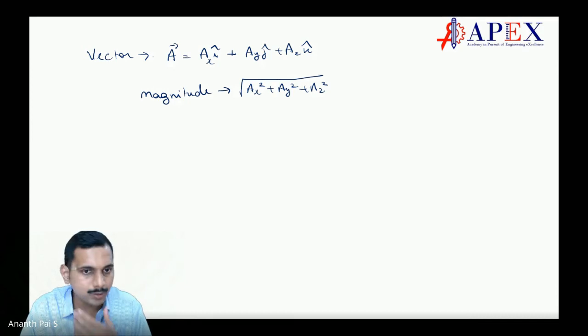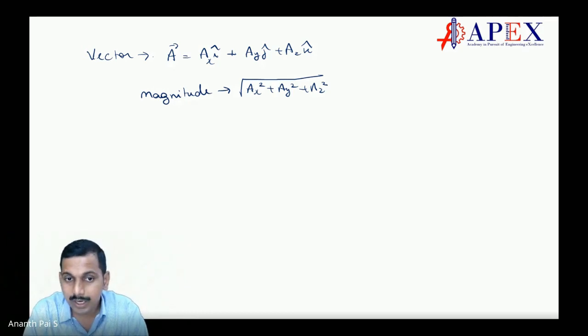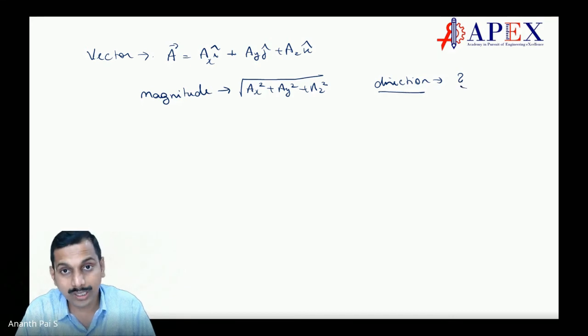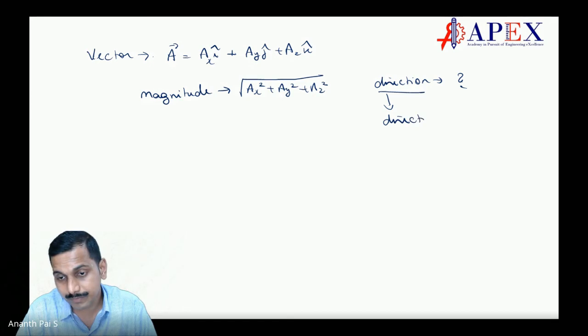That is the magnitude. And when you consider these things, we have i, j, k, magnitude and direction, is it not, students? It should have direction. What is the direction? This is one question which we will see later on. Direction is referred to with direction cosines.